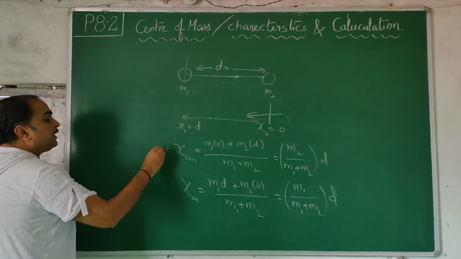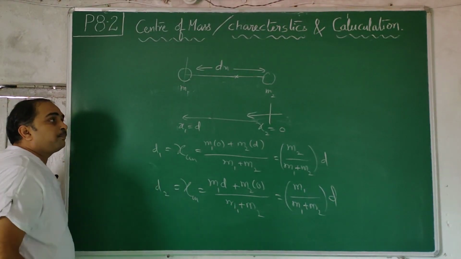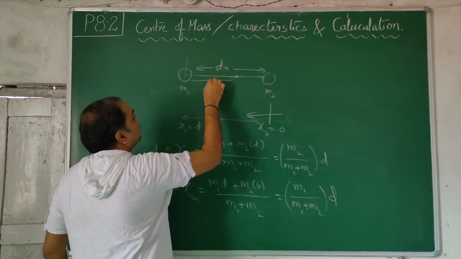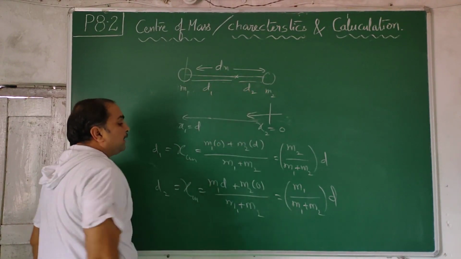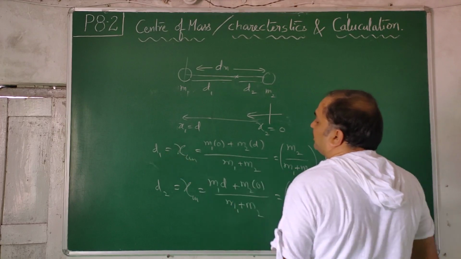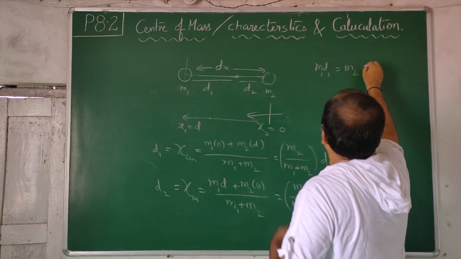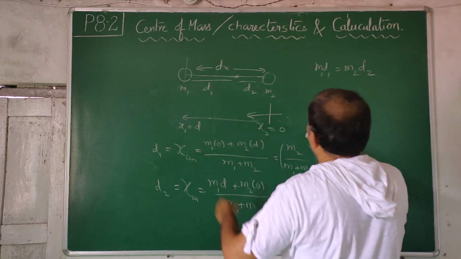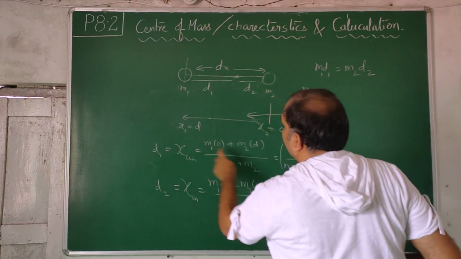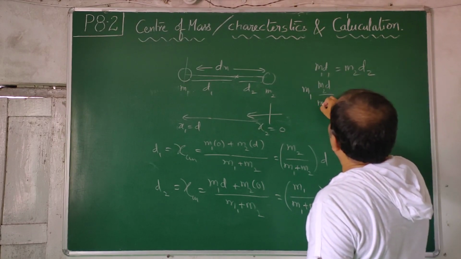This distance is say d1, this distance is say d2. M1, this is d1, this is d2. How are they related? I told you previously, M1 d1 will be equal to M2 d2. M1 d1 is M2 D by M1 plus M2.